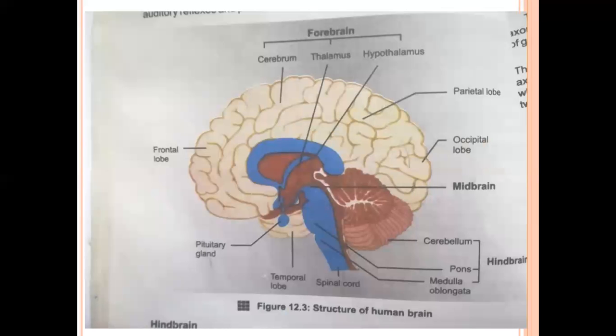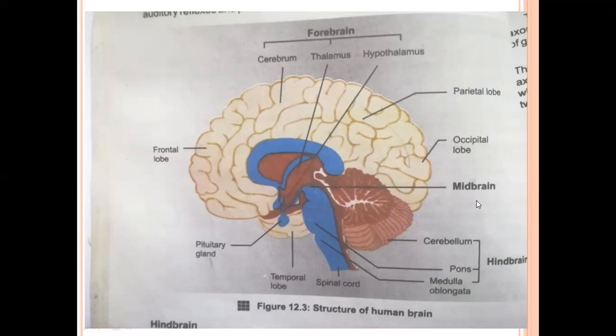Now you can see, students, this is the structure of the human brain. This structure is given in your book, and here you can see the whole structure of the brain, meaning all parts of the brain. I told you before, the brain is divided into three parts. First is forebrain, second is midbrain, and third is hindbrain. Now the forebrain is again divided into three parts: cerebrum, thalamus, and hypothalamus.